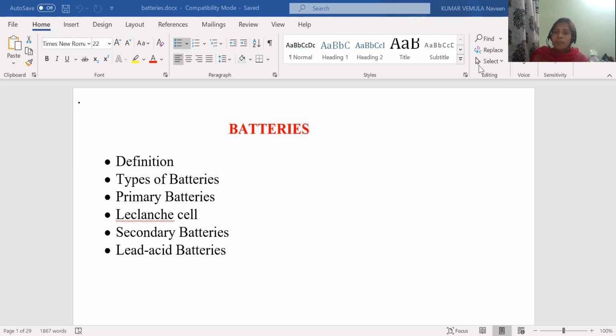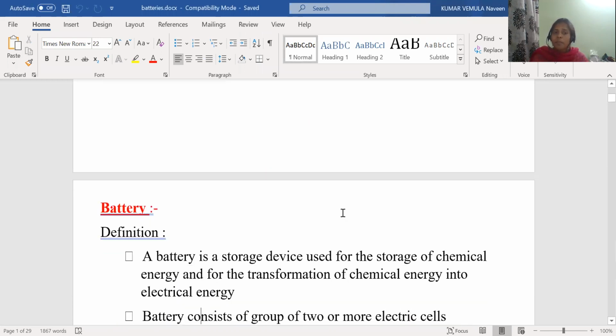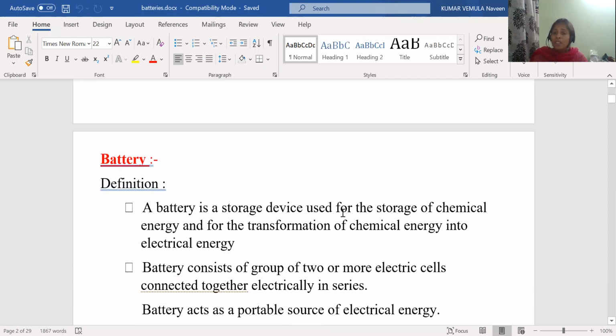What is meant by the battery? What is the use of battery? But before going to see the battery, we heard about the electrochemical cell. What is an electrochemical cell? An electrochemical cell is nothing but the cell which converts chemical energy to electrical energy. For example, the galvanic cell, whatever batteries and cells we are using, those are electrochemical cells. What an electrochemical cell is doing is converting chemical energy to electrical energy.